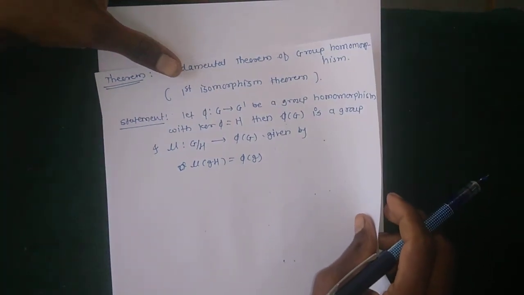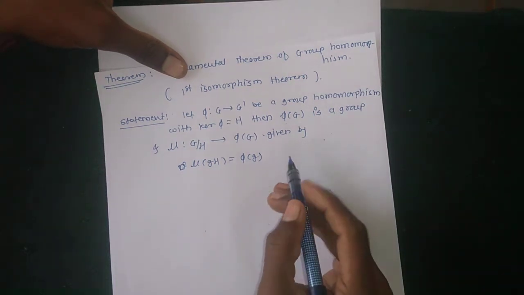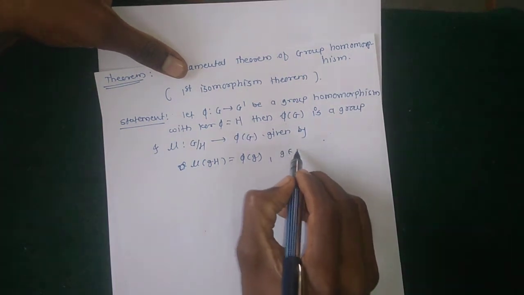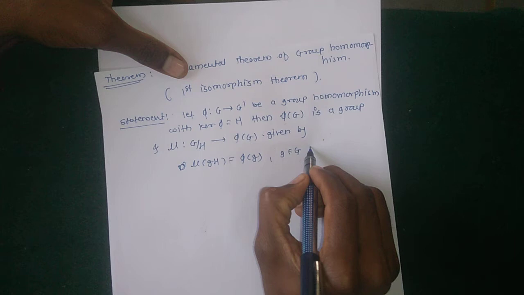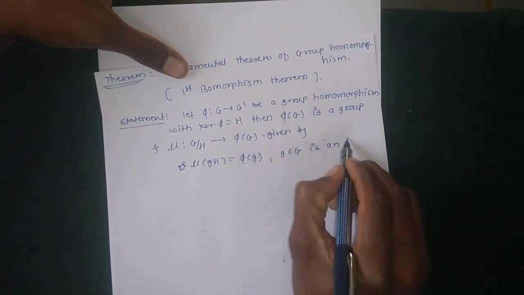So nu of gH is equal to phi of g, where g belongs to G, is an isomorphism.